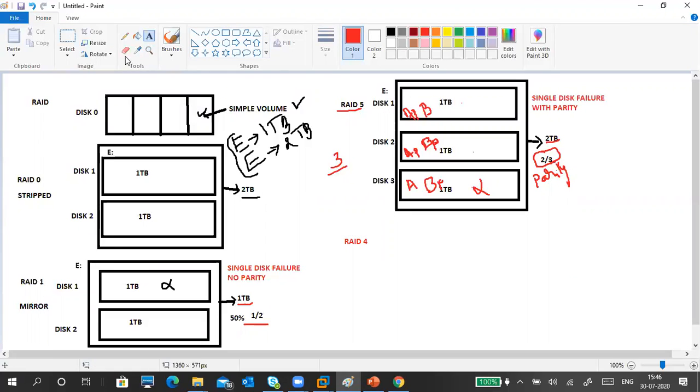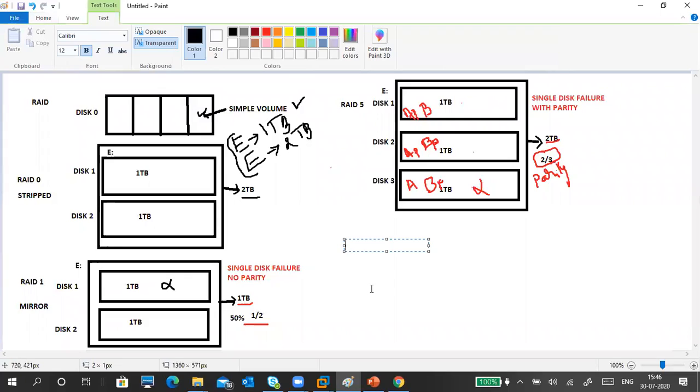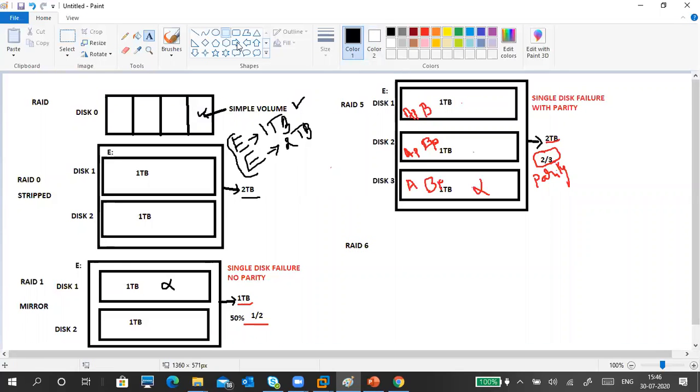Guys, note it must be in black. Okay. RAID 6. Now again, same thing like this only as RAID 5, but I want to reduce the size of the things like here. Okay. Next.